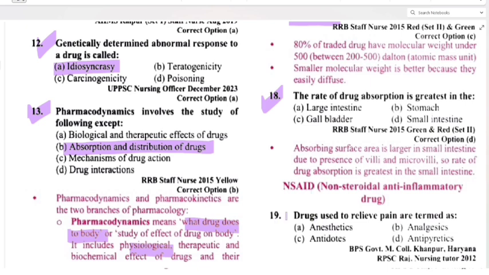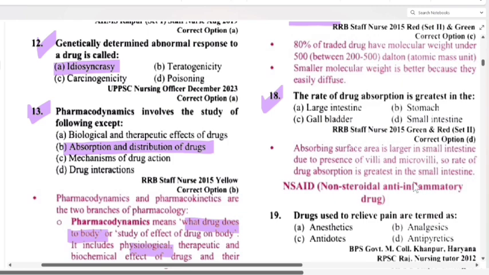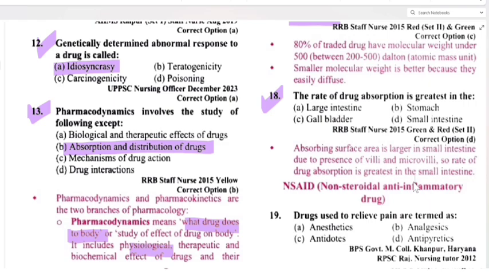Okay, now we are starting NSAIDs, or non-steroidal anti-inflammatory drugs. So let's start. Question 19: drugs used to relieve pain are termed anesthetics, analgesic, antidote, antipyretic. We know that this is called analgesic.